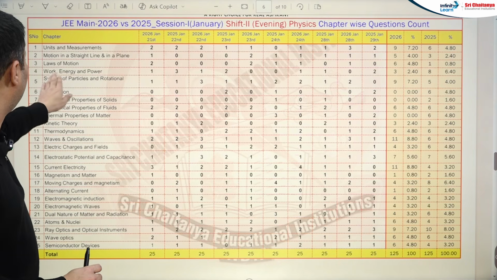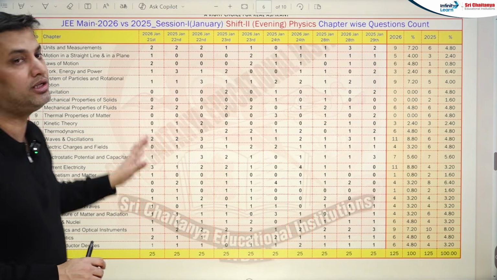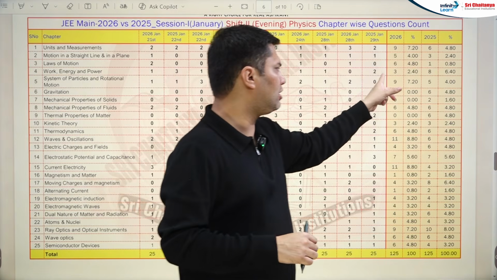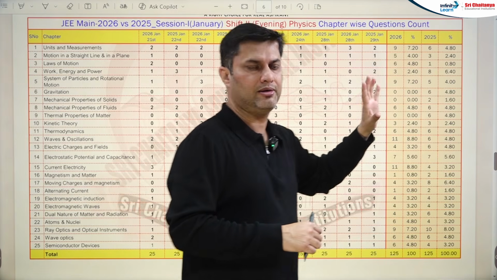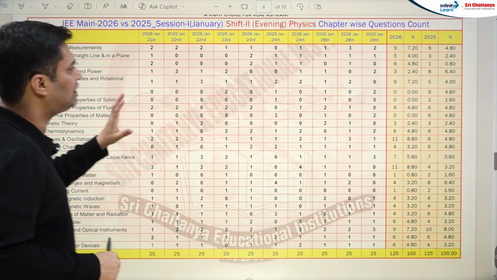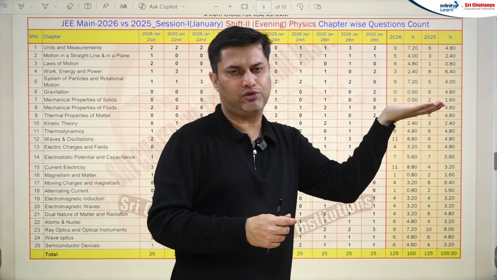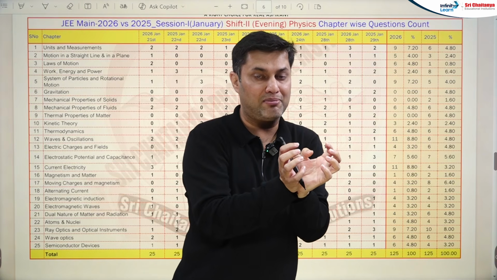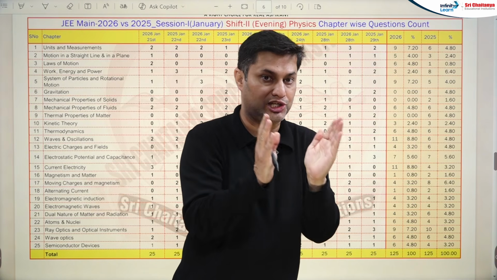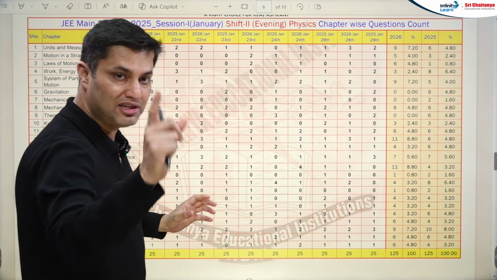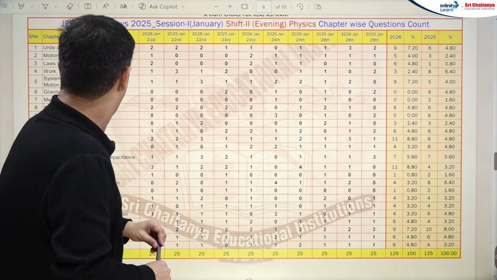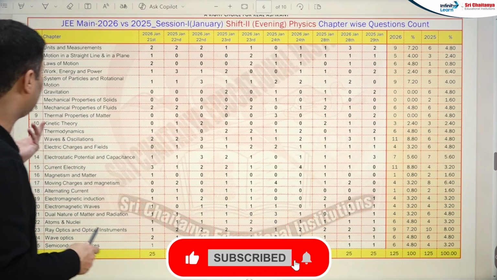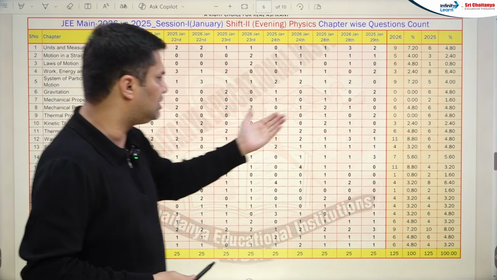A very remarkable decrease in work energy power. So work energy power is declining in the morning shift, and this year also in the evening shift it's declining. 9 and 5, rotational motion has been increasing in the morning shift and the evening shift also. So the initial chapters of 11th class, the mechanics part, have been asked in your physics paper. Okay, it's important for your April attempt. Gravitation, a very slight decrease, 0 questions in the evening shift. Mechanical properties of solids 0.